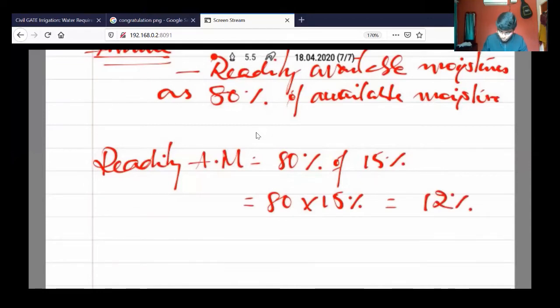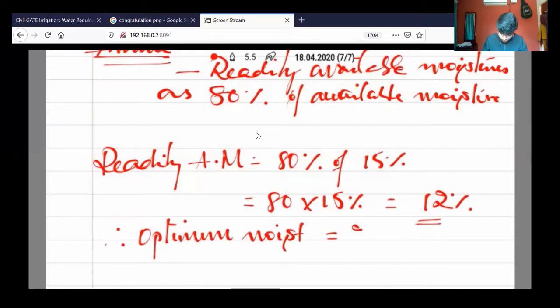So now, therefore, optimum moisture is equal to 28 minus 12, that is equal to 16 percent.